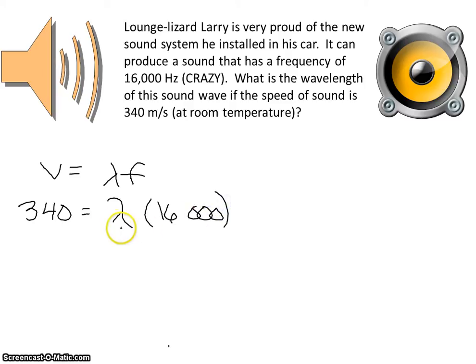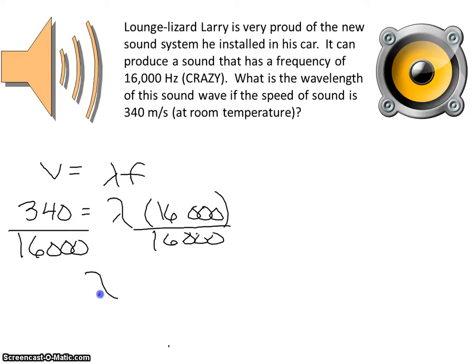So if we want to solve for just the wavelength, and we find that lambda is equal to, and since wavelength is a distance, it's measured in meters.